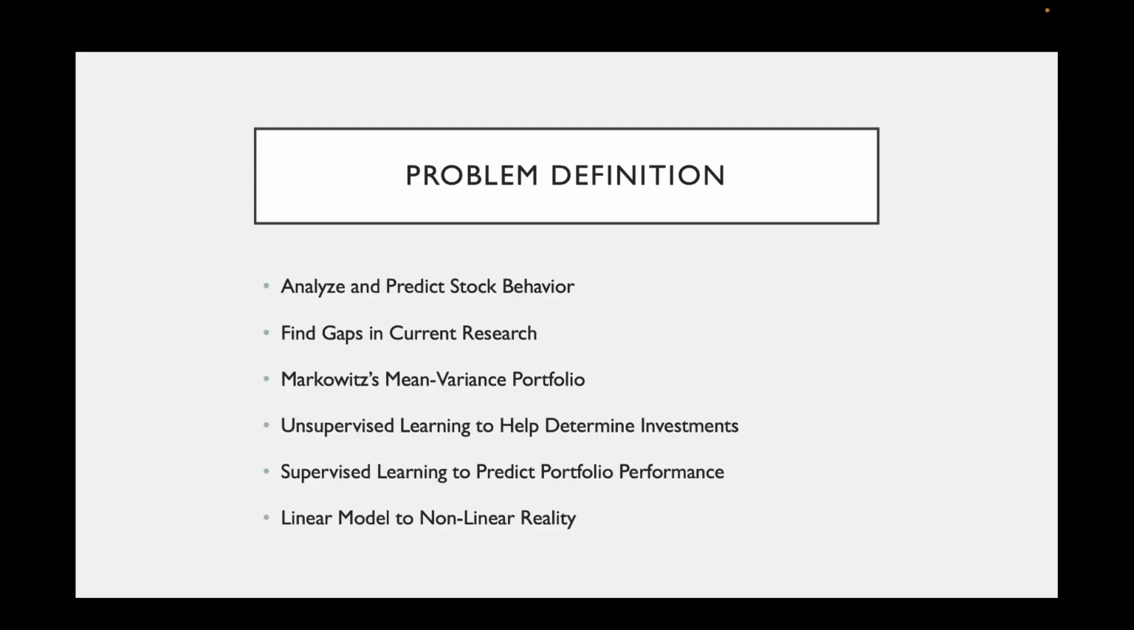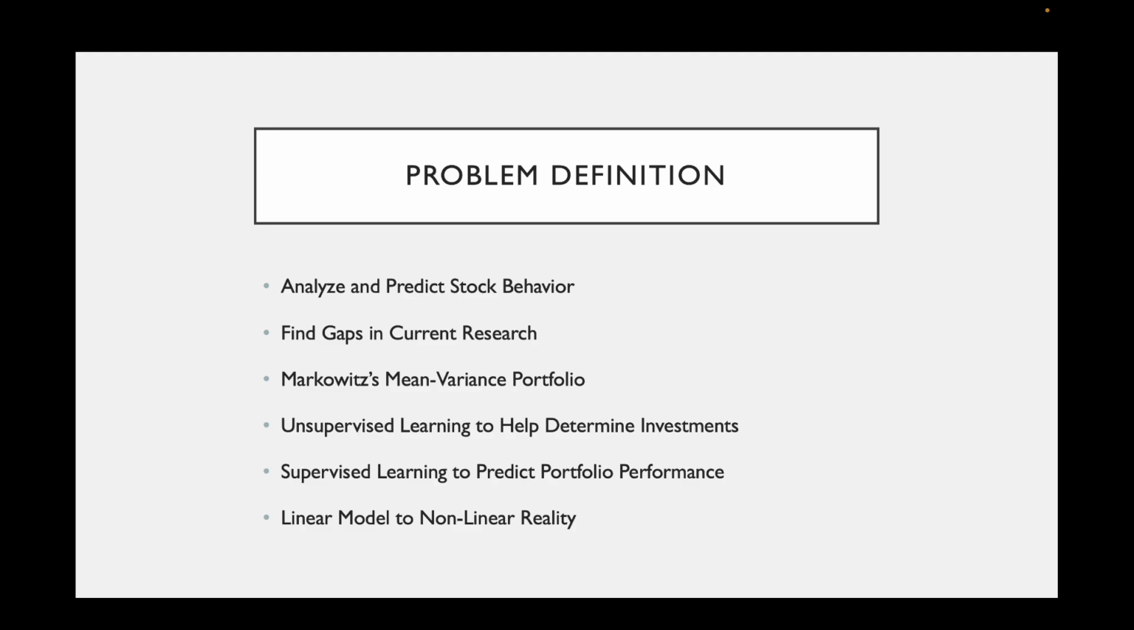Our problem definition for the goal of this project is to analyze and predict stock behavior while also finding gaps in current research, specifically research that exists on the use of clustering to derive optimal investment portfolios. Markowitz's mean variance portfolio is the current standard used by financial institutions, and while it works well when a selection of investments is known, it cannot help determine what investments to make out of a huge pool of stocks.